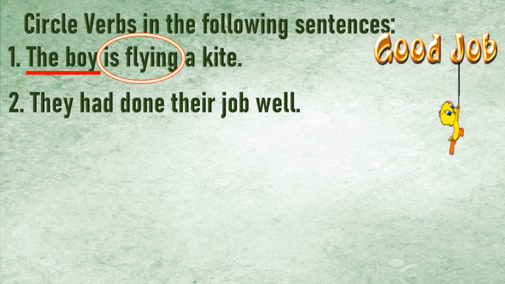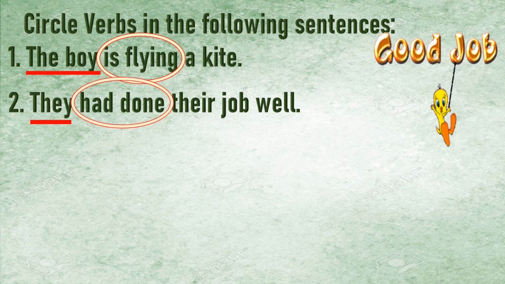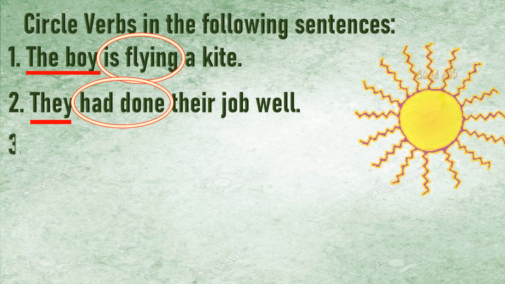They had done their job well. Who had done? They. So they is our subject. Had done is our verb. Had means the action is already performed. Had, past tense. Done. Obviously, they have done. So had done is telling you about the time that the action had happened.